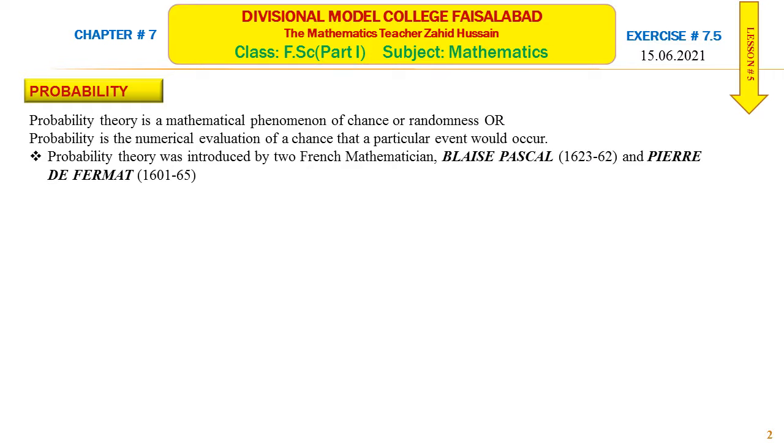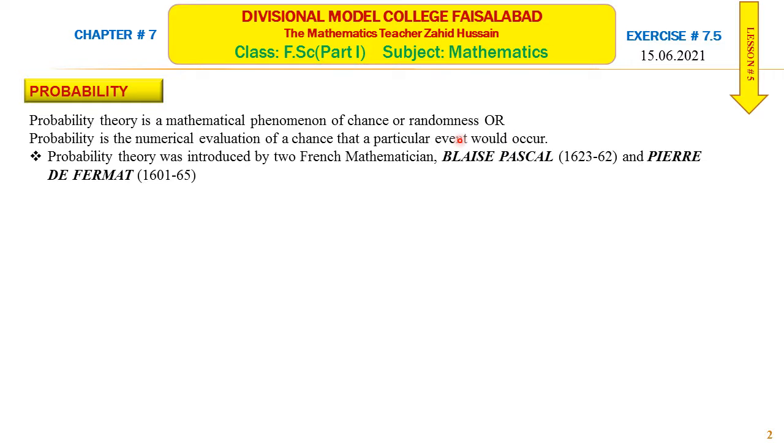What is probability? Probability is a mathematical phenomenon of chance or randomness, or probability is the numerical evaluation of chance that a particular event would occur. This is the definition of